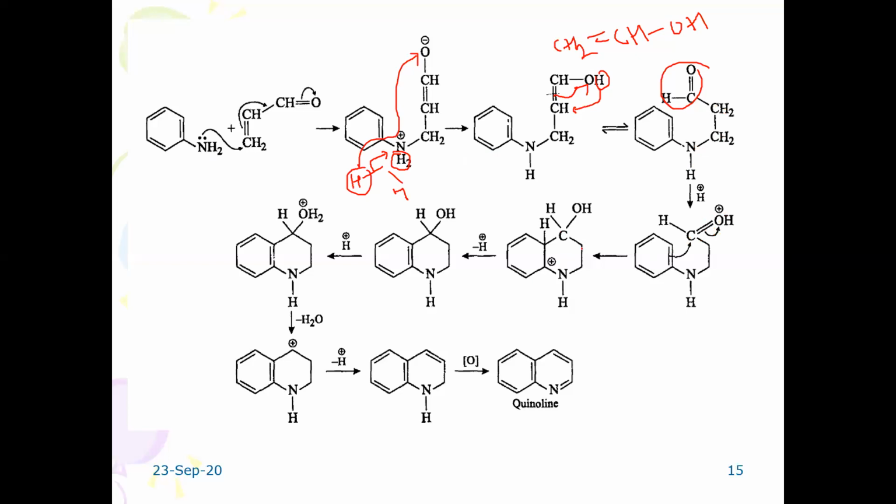Ring cyclization is taking place, with loss of aromaticity here again. And then it involves protonation, deprotonation, and elimination of a water molecule because the oxygen is carrying a positive charge. Then, because of this, the positive charge is developed here.